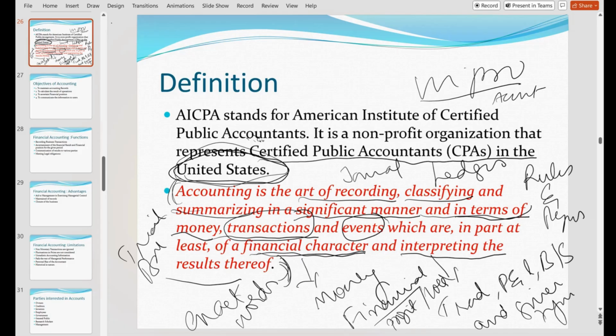As an accountant, you prepare journal, ledger, trial balance, trading, profit and loss account, and balance sheet. Once you prepare this, who is more interested in whether Wipro is getting profit or loss? We are interested, ma'am. We means who? Who is the accountant?